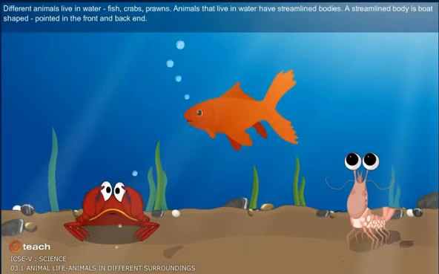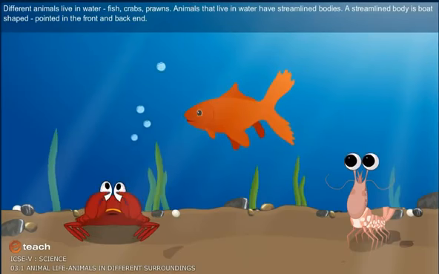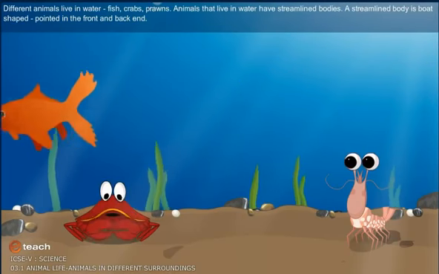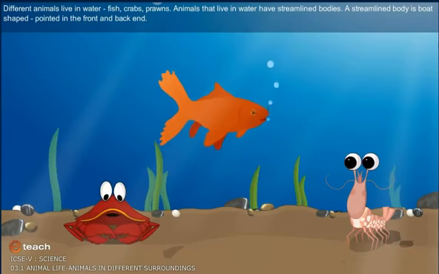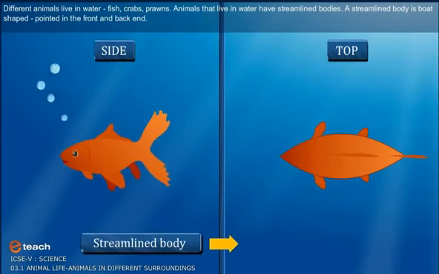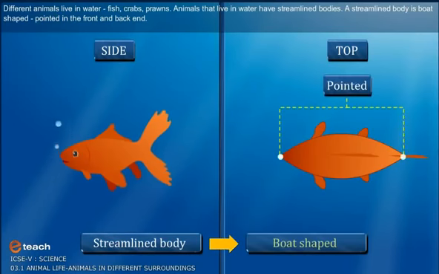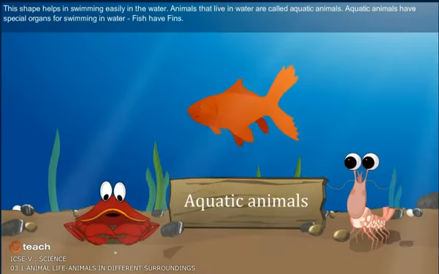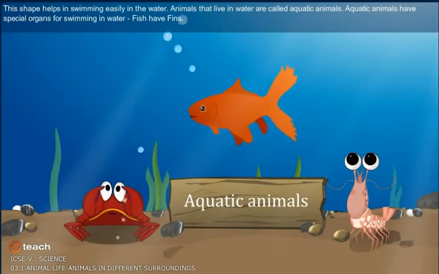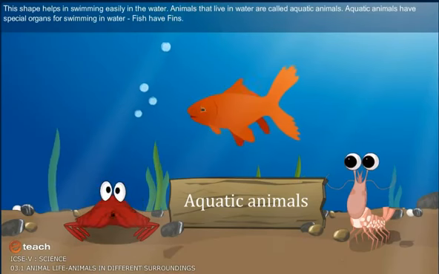Different animals live in water. Fish, crabs, prawns. Animals that live in water have streamlined bodies. A streamlined body is a boat shape, pointed in the front and back end. This shape helps in swimming easily in the water. Animals that live in water are called aquatic animals.